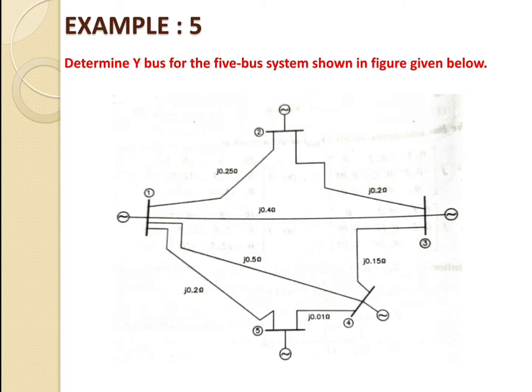5 number of buses. So this is the example, and having a total of 5 buses, bus number 1, bus number 2, bus number 3, bus number 4, and bus number 5. Individual bus that is connected interconnectedly with the other buses also. So that is already shown inside the figure, and having a value of impedance, series impedance, that is already given for the individual line. It may be a 1 to 2, or it may be a 2 to 3, or it may be 3 to 4. Likewise, individual line having a value of impedance that is given inside the figure.